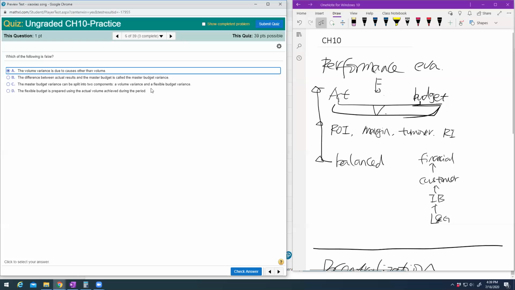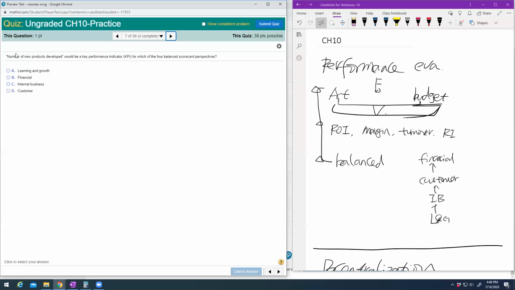Actual and the master budget variance. Master budget has two parts, volume and the flexible. Flexible budget is prepared using the, yeah, this is wrong. Next one.